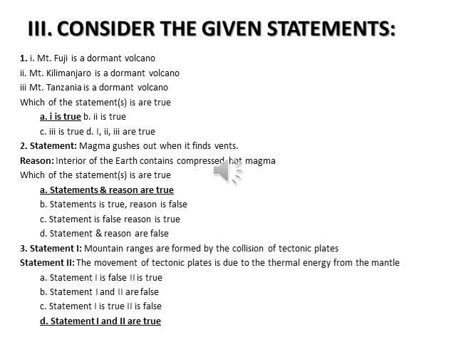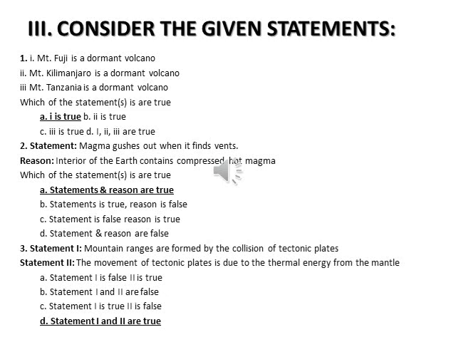Then the statement and reason. First statement: magma gushes out when it finds a vent. A vent is the path through which the magma comes out. Reason: the interior of the earth contains compressed hot magma. Why does the magma gush out? Because the interior of the earth contains compressed magma. So what was the correct answer, option A, B, C or D? A. Statement and reason are both true.